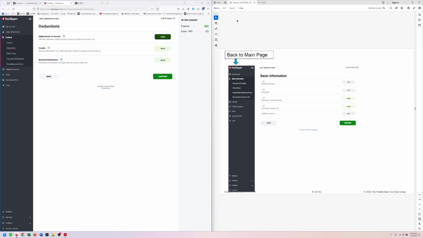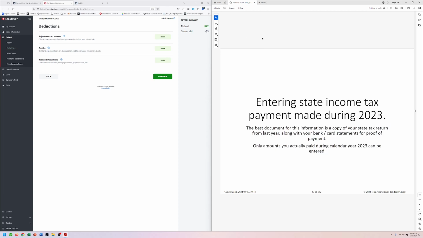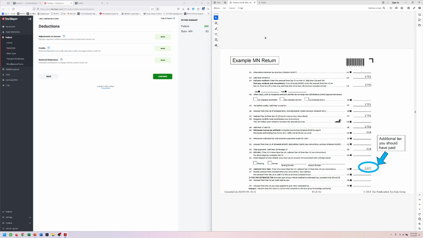Okay, here we go. All right, so generally 1099 miscellaneous forms are out of scope. We had a 1099 miscellaneous for the state of Minnesota. We will see this in our Minnesota tax guide. So we'll get to that in just a few minutes. All right, let's talk about her state tax paid, right? She owed money. She was not happy when she came to visit us last year. So we're going to enter that information now. We're going to find that information. So I just gave it to you as a number, right? Her number was 107. It was not, fortunately, 1,237. That would be terrible news.